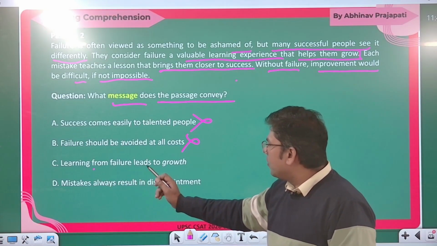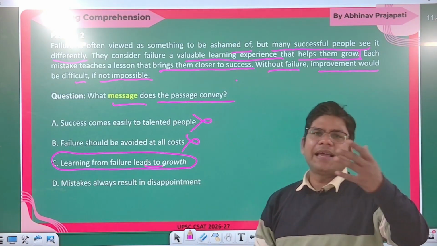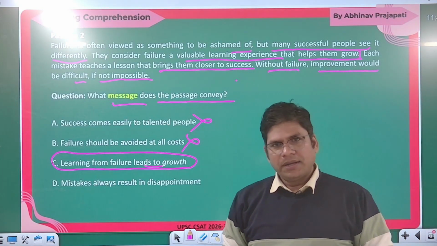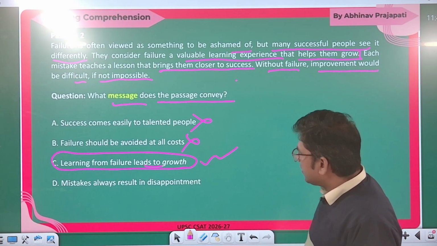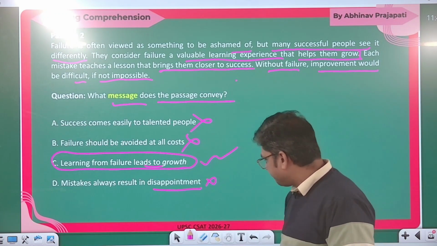Learning from failure leads to growth. Learning from failure, अपनी गलतियों से सीख के आगे बढ़ना. This is the moderate statement. Okay, clear? So this is aligned with the passage. Mistakes always result in disappointment, not talked about. So what is the core idea?